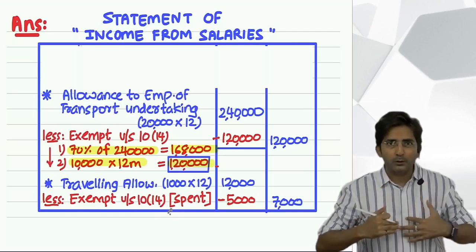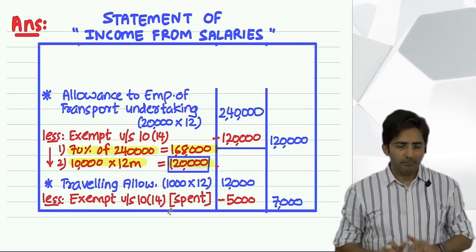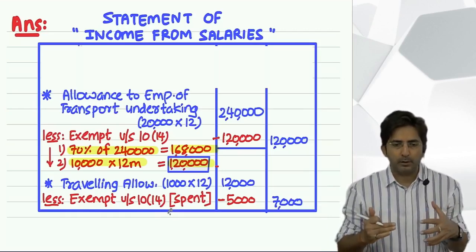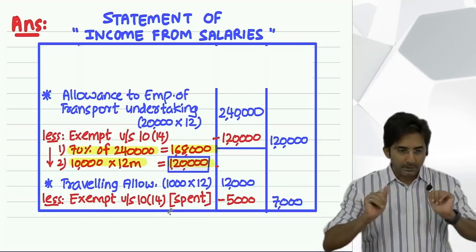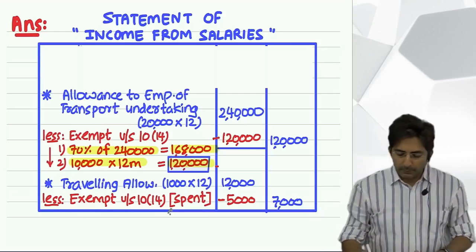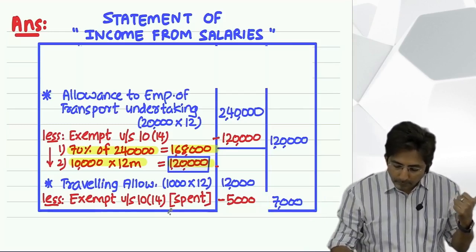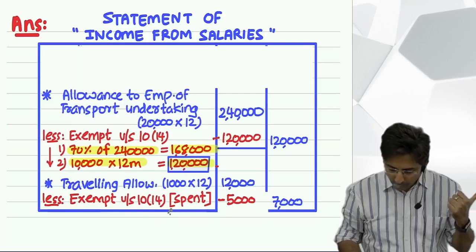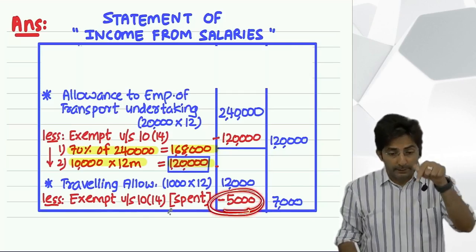And normally boss will give you an amount little bit on higher side. Mostly they will give you an amount little bit on higher side and your actual expenditure may be little less. Okay, so in this case it is like this only, your actual amount spent is only 5,000. So 5,000 exempt and this 5,000 will be given in the question.